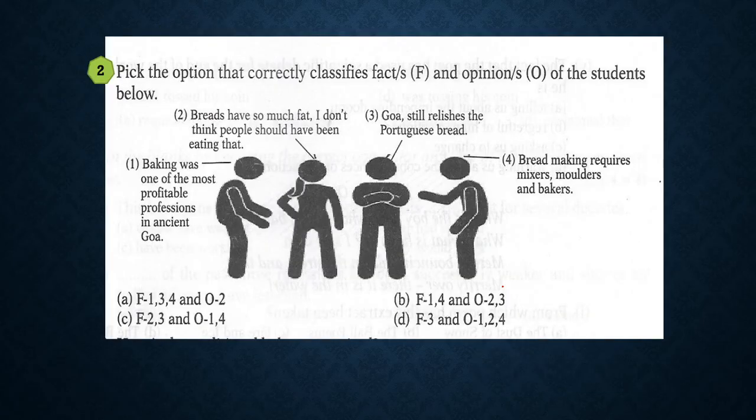Now we move on to the next question. Again, this is from Glimpses of India. Let's read these statements. First one, baking was one of the most profitable professions in ancient Goa. A profitable profession can be counted from the sales again, so it becomes a fact.